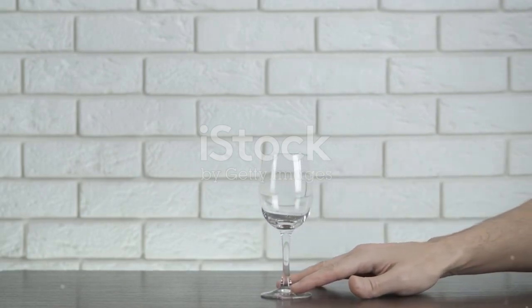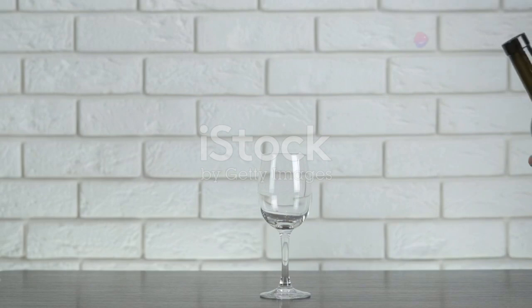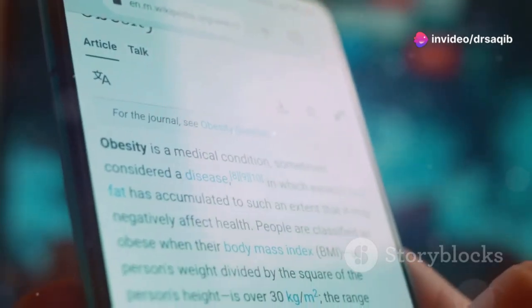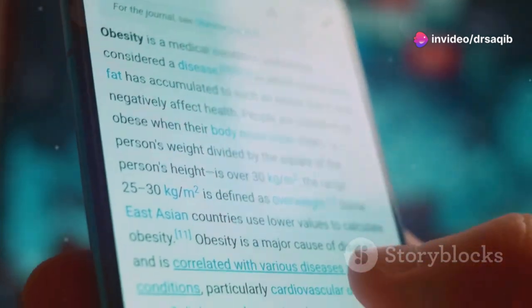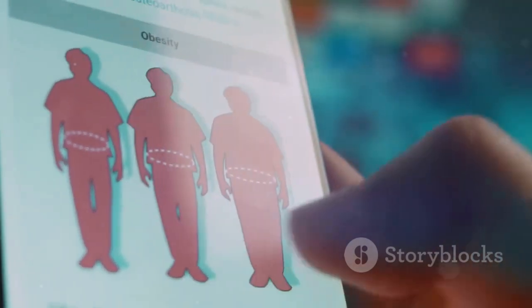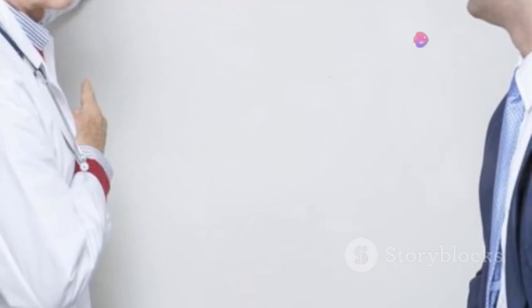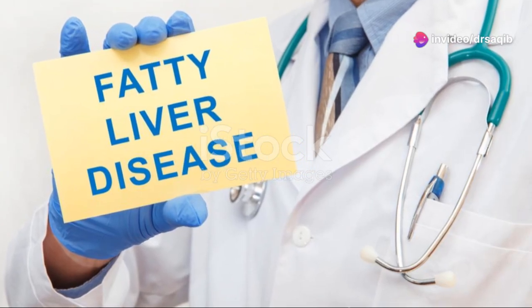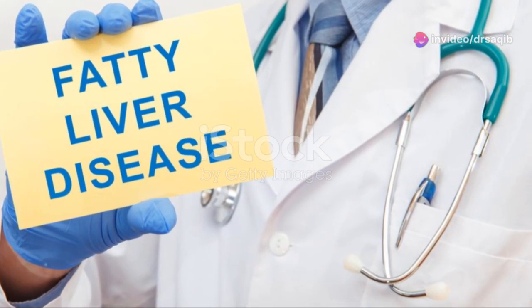As the name suggests, NAFLD is not caused by excessive alcohol consumption, while AFLD is. NAFLD is often associated with lifestyle factors such as diet and exercise. NAFLD is becoming increasingly common, affecting about 25% of adults globally. This rise is largely due to increasing rates of obesity and sedentary lifestyles. It's often linked to obesity, insulin resistance, and high cholesterol. These conditions can all contribute to the accumulation of fat in the liver.